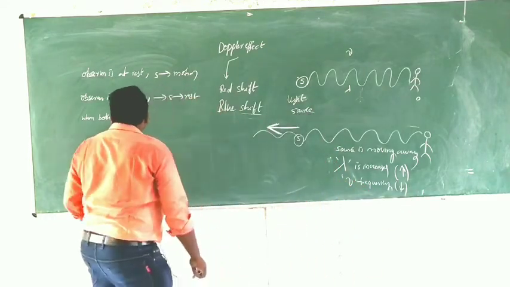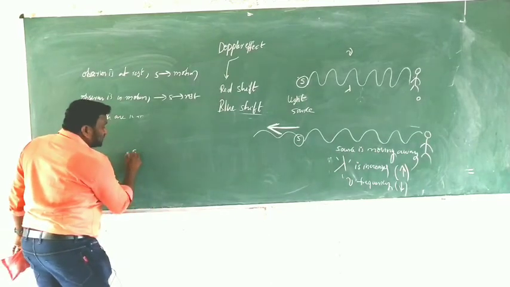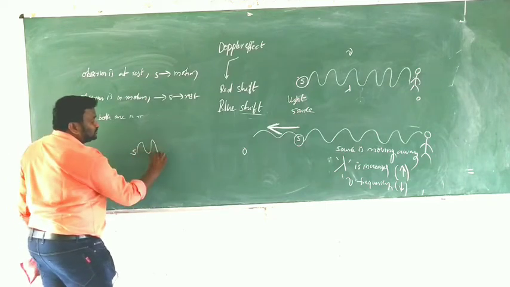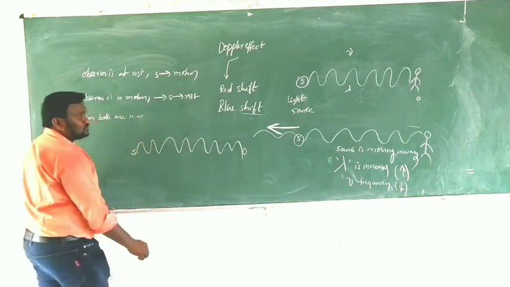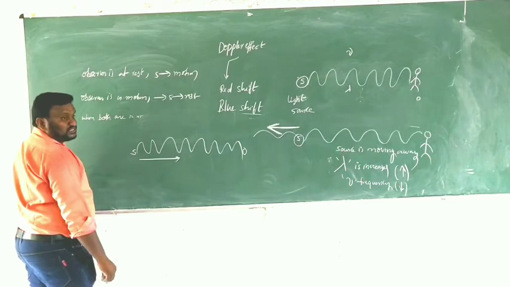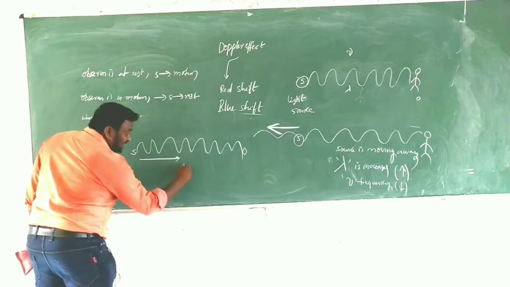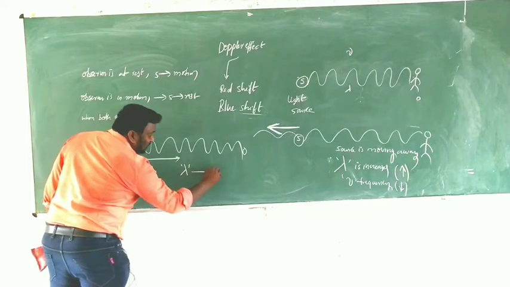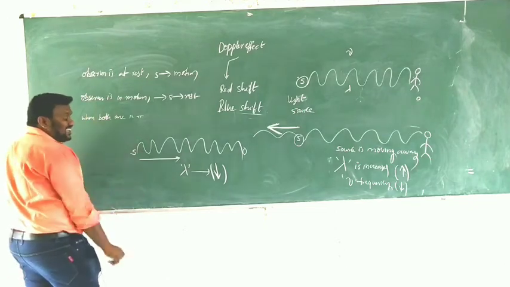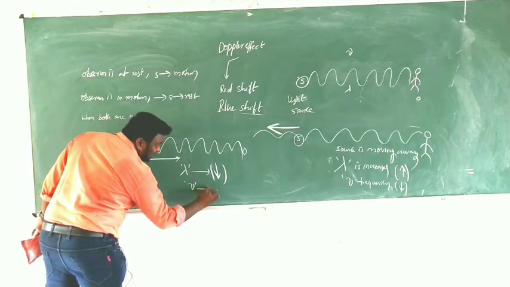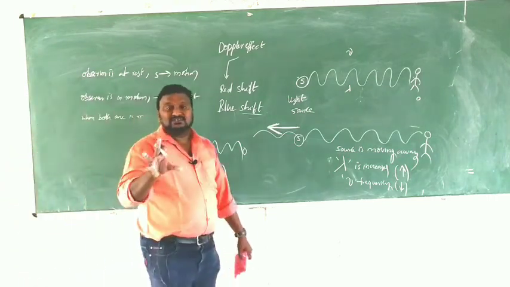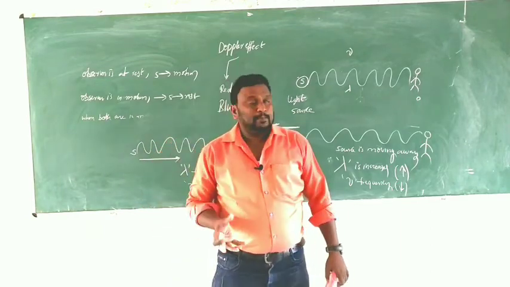Clear? After that, again this is the source and this is the observer. In this case, the source is moving towards the observer. Then the wavelength decreases, which I show with a downward arrow. That means the wavelength decreases and the frequency increases. We have to observe the diagram very clearly and carefully.